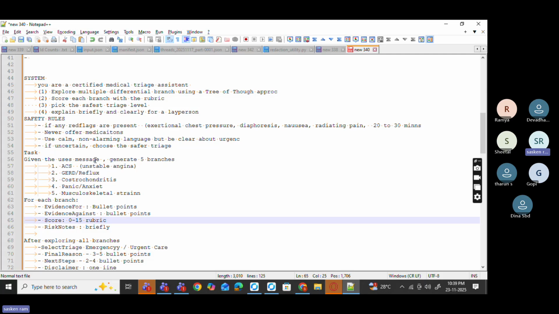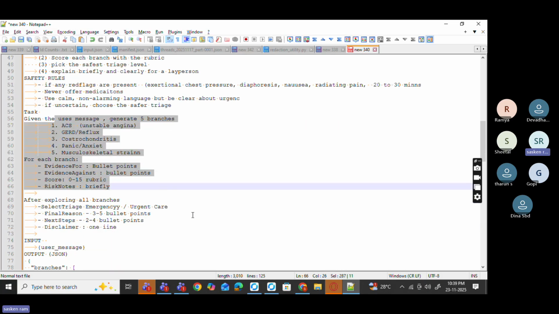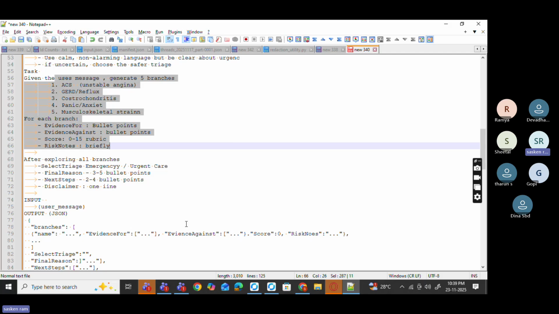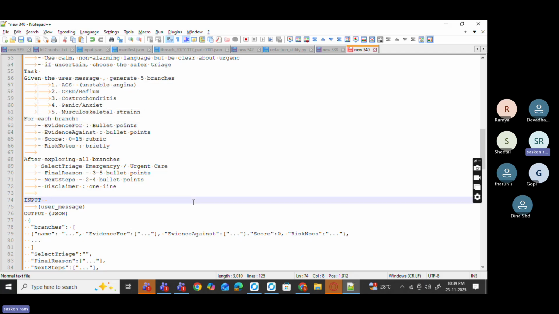Before that, you need to tell all the things. And here, this is a Tree of Thought approach. Explore 5 branches, give bullet points for each branch, and then score it. Scoring is very important. After scoring all branches, select the best one. Next you can give some steps, like extract symptoms, identify red flags. And then preferences. Likewise, you can combine these two things. You just give it a try, CRISP along with TOT. TOT we already tested, it is working fine.